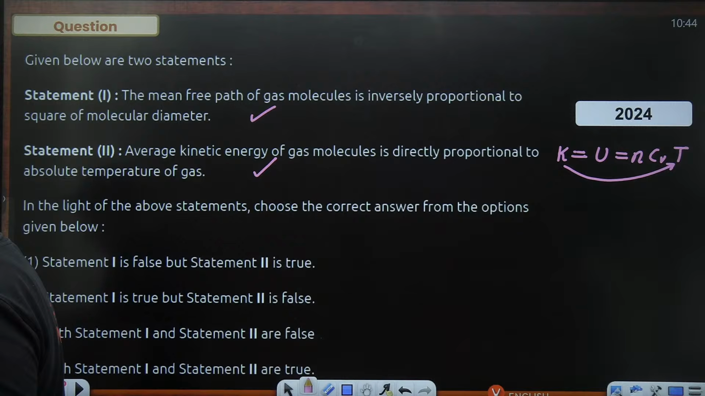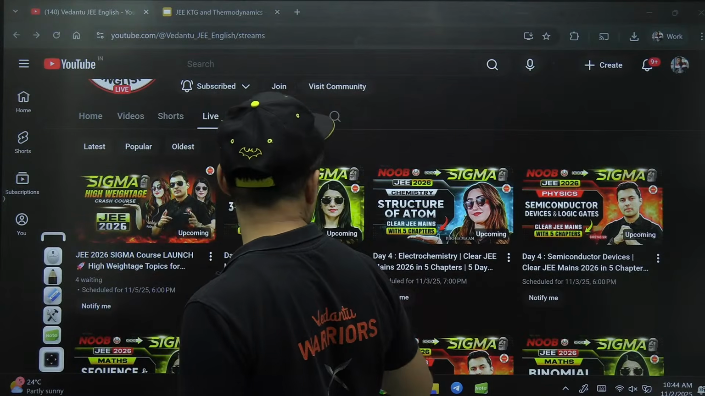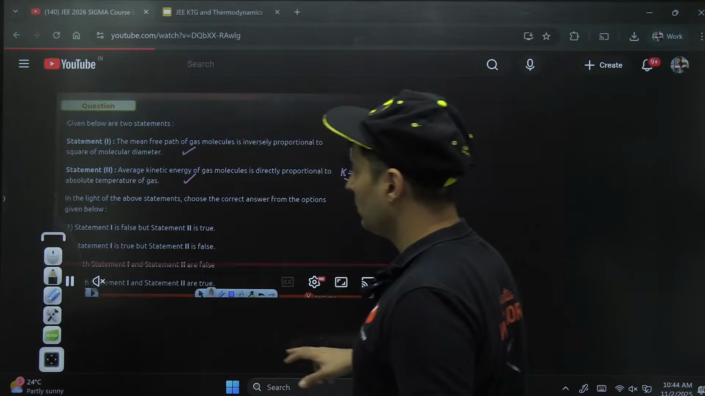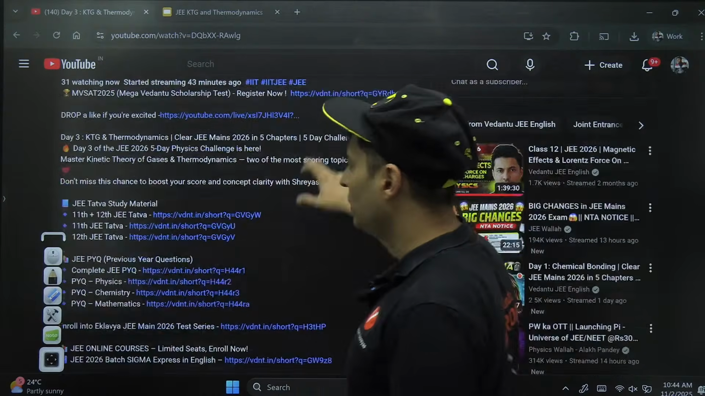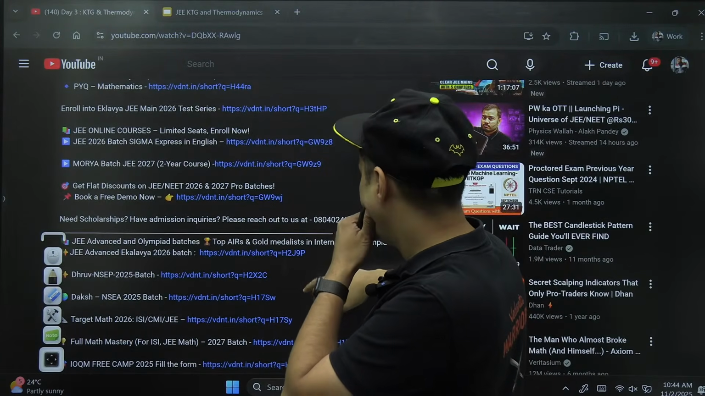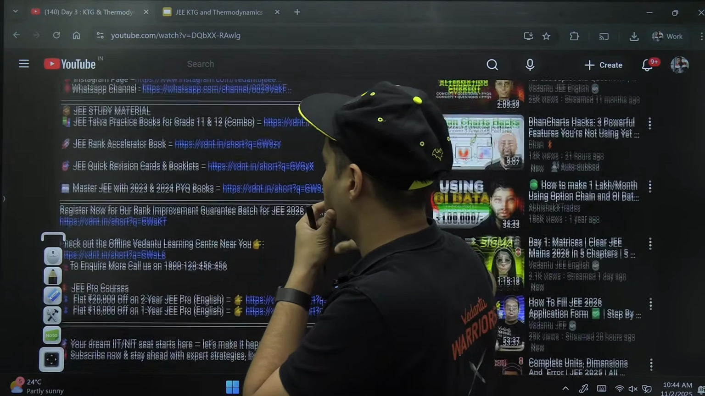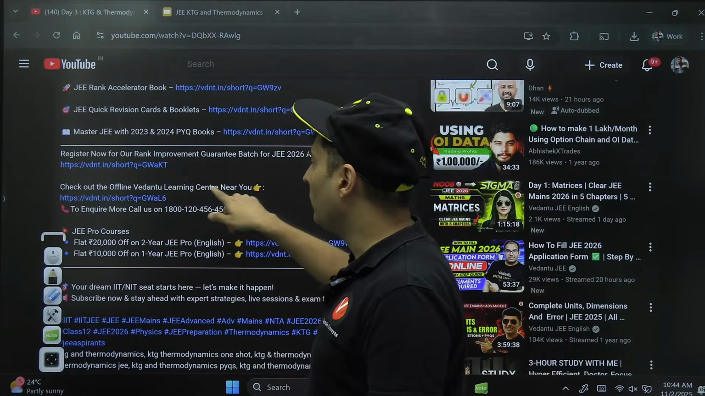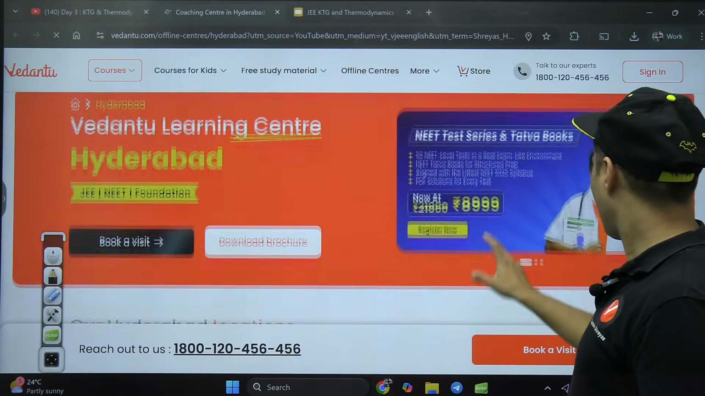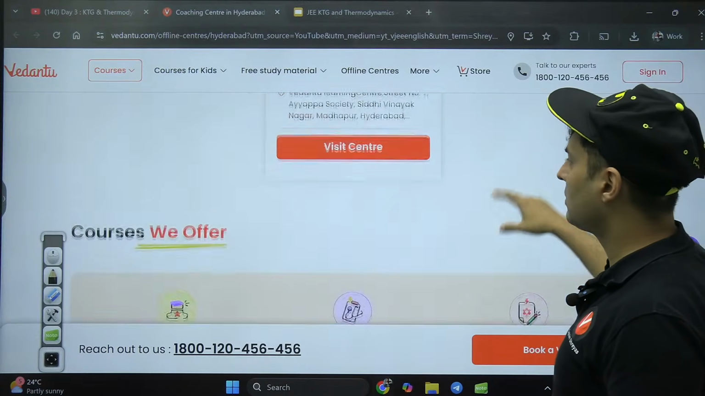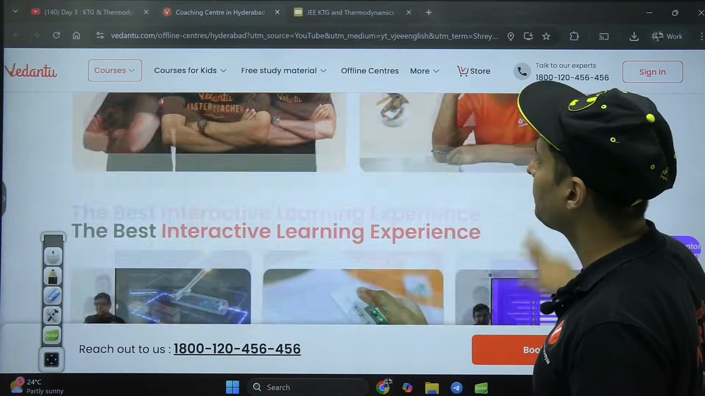Location in Coimbatore. You can check this particular website, as you're watching this video. It's very straightforward. You can go down, down, down. Check out the offline Vedanta center near you. It's there in the description box. Click on this particular link. And this is all the centers that we have. Somewhere here only it should be.